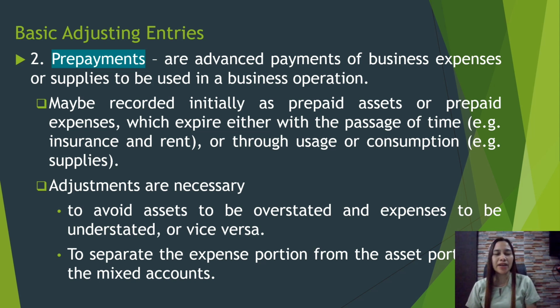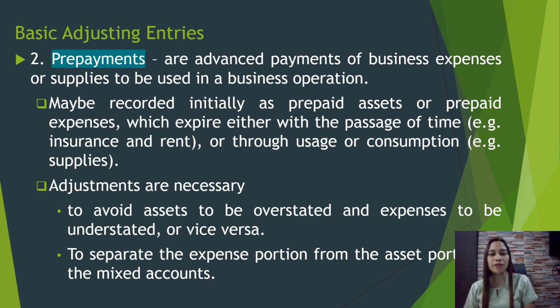So, why is prepaid rent considered as an asset? Because that rent was not yet incurred. You paid for your rent, or the customer paid the rent in advance, although he had not yet used or consumed that particular type of expense.